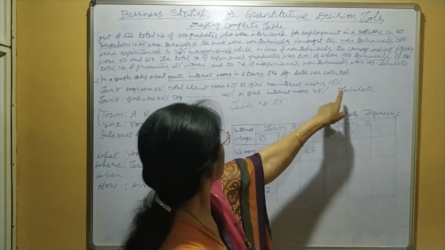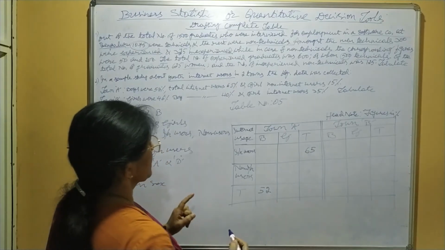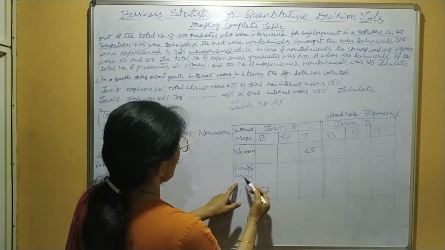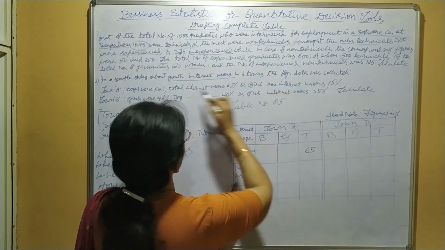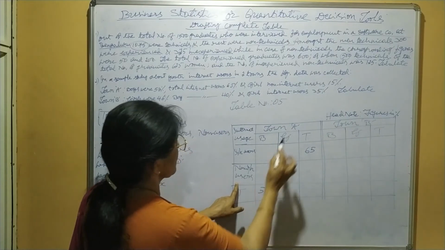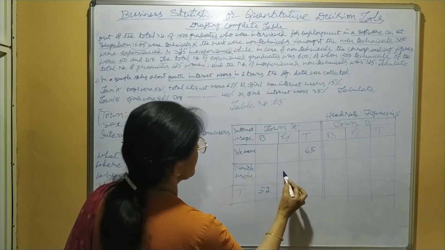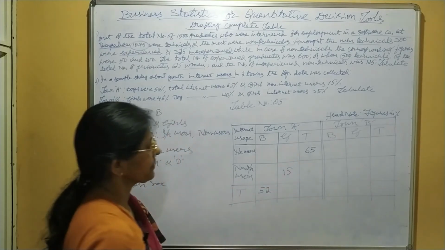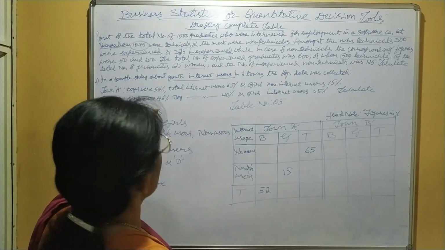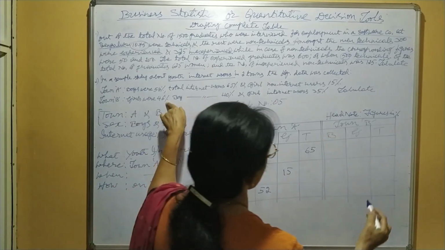Then girl non-internet users 15%. Town A girl non-internet users. It refers to Town A girl non-internet users, this cell 15. Okay. Now come to Town B. Town B girls were 46%.